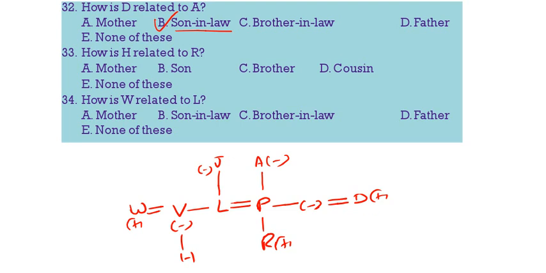How is H related to R? So we don't know the sex of H. Since we don't know the sex of H, we can say that is the cousin. It may be cousin brother or cousin sister. How is W related to L? W is the brother-in-law. 3 is the correct answer.